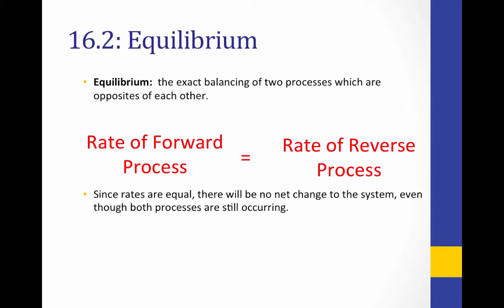Consider the population of New York, for example. If the rate of people moving out is equal to the rate of people moving in, we'll always have a constant population. However, both the moving out and moving in processes will still be going on, but their rates are equal, so there's no net change to the population.